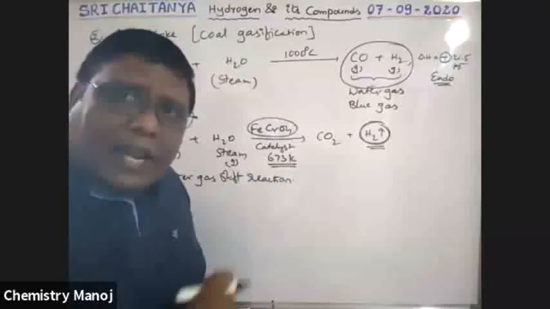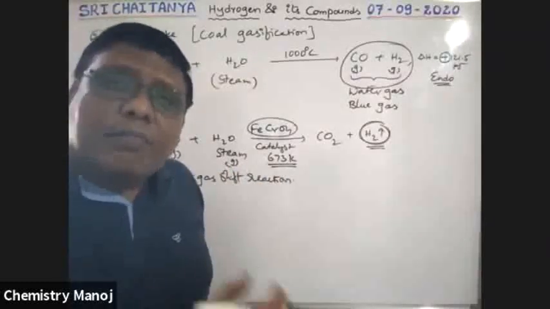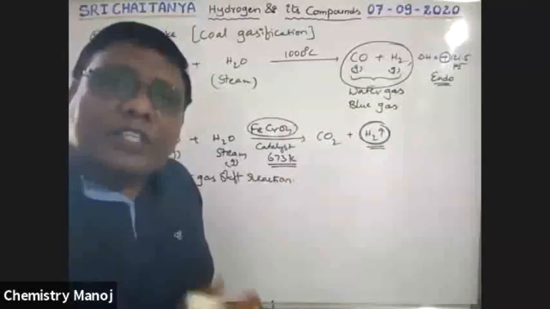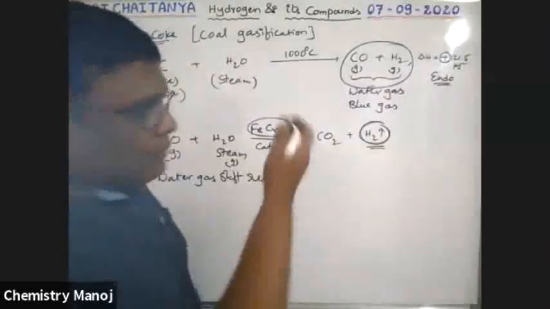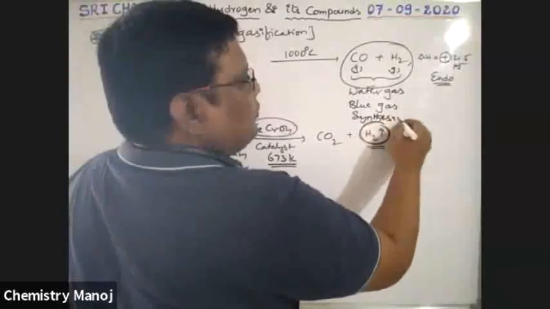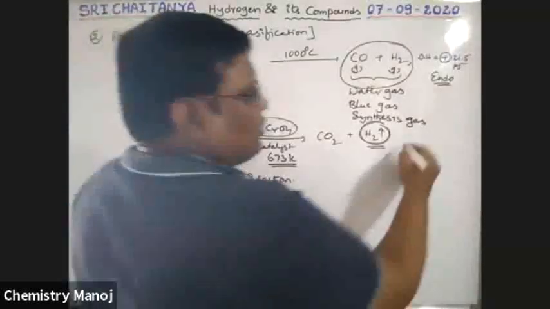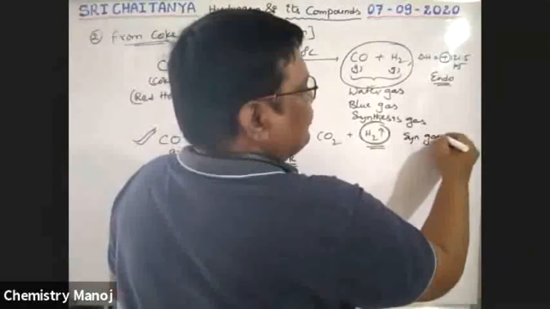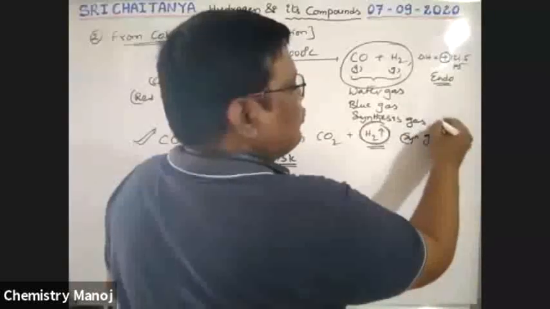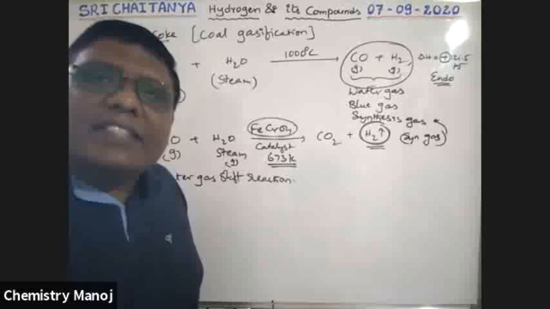Next, water gas is used for the synthesis of a number of organic compounds, a variety of compounds. That's why that gas is called synthesis gas, or in short, syn gas. Syn gas and synthesis gas are the same. So water gas is also called blue gas, syn gas.